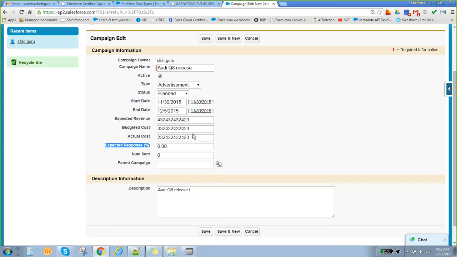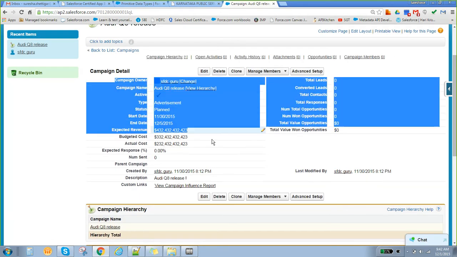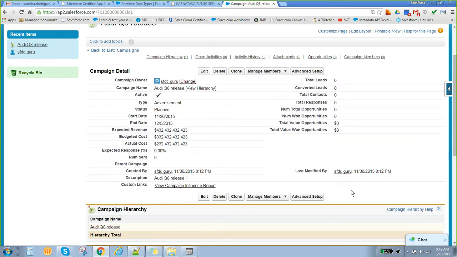So this is about a campaign. Once that is done, just click on the save button. See, now the campaign is created.